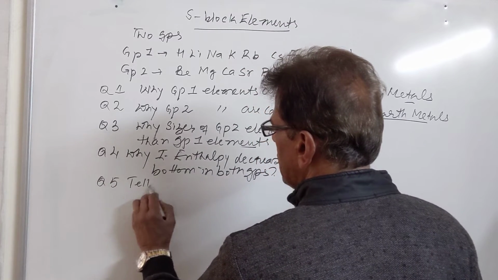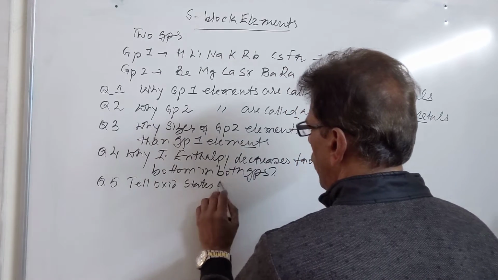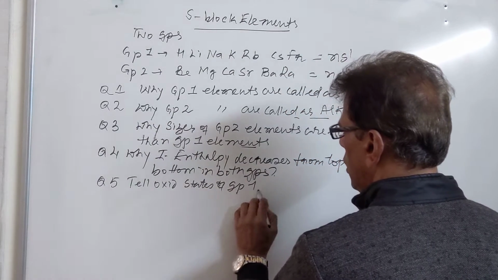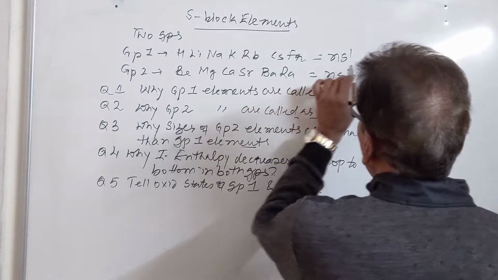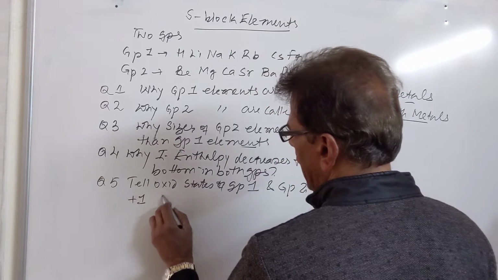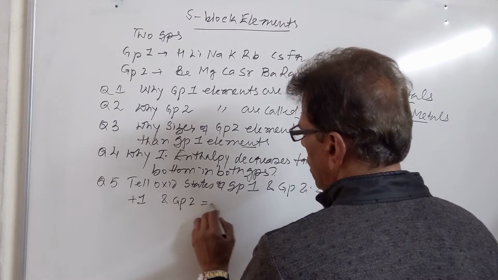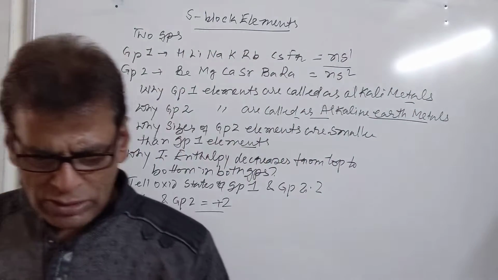Then we come to the question, tell the oxidation states of group 1 and group 2. As group 1 elements have one electron, they will show +1 oxidation state, and group 2 will show +2 oxidation state by losing 2 outer electrons from the valence shell.